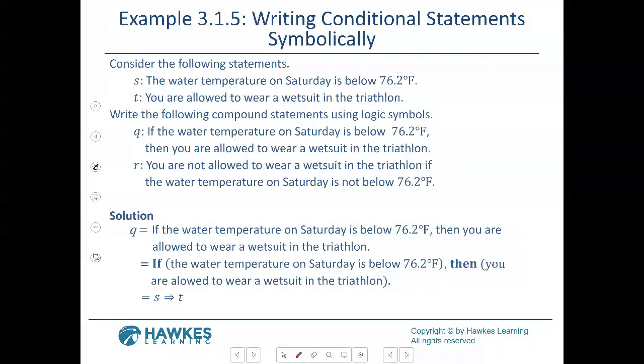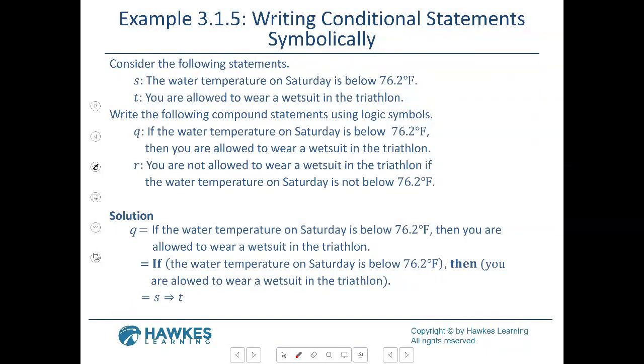S: The water temperature on Saturday is below 76.2 degrees Fahrenheit. T: You are allowed to wear a wetsuit in the triathlon. So write the following compound statements using the logic symbols. All right, so if the water temperature on Saturday is below 76.2, wouldn't that just be S? Because that's just saying the same thing, right?